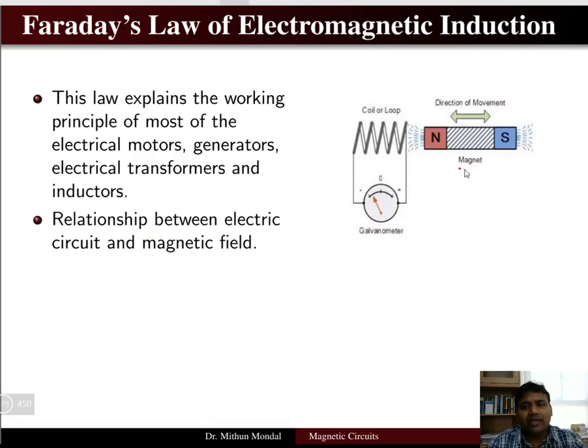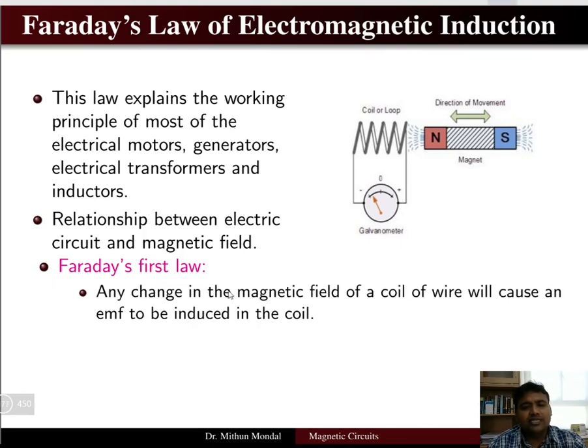So again we have taken a bar magnet with a north pole and a south pole, and there is a coil or a loop. The coil is closed with the help of a galvanometer, so it is measuring the EMF, and there is a direction of motion of the magnet. So we know that Faraday has given two laws. So let us see the first law. What is Faraday's first law? Faraday's first law states that